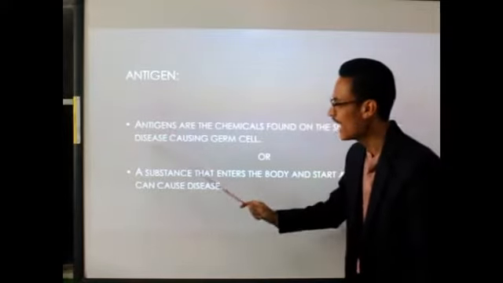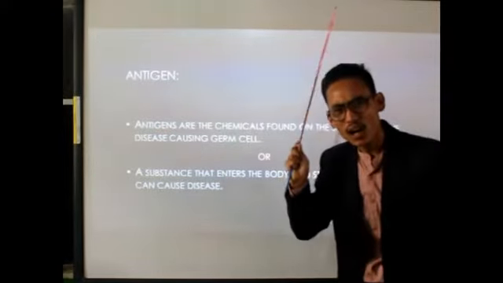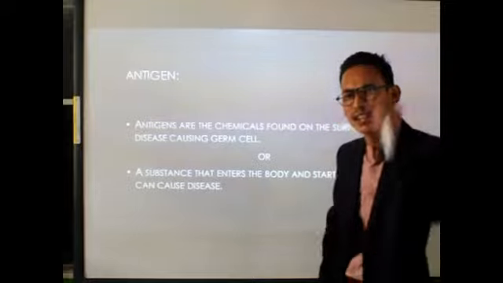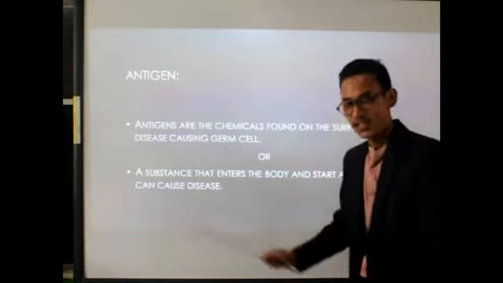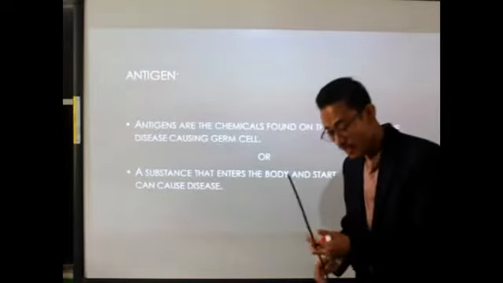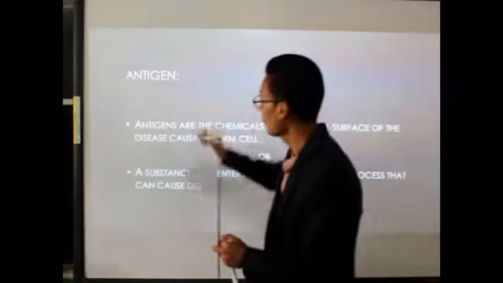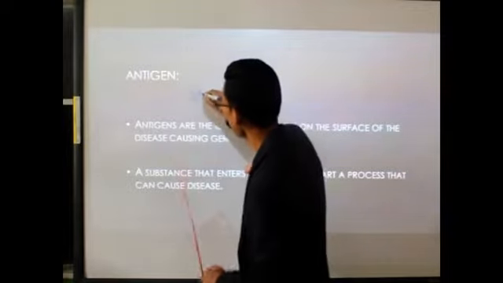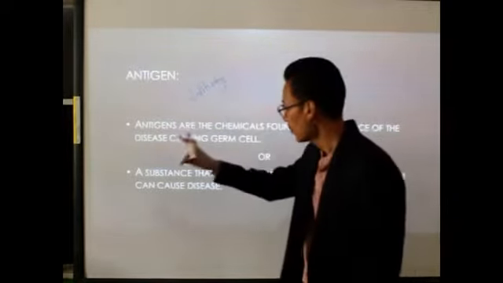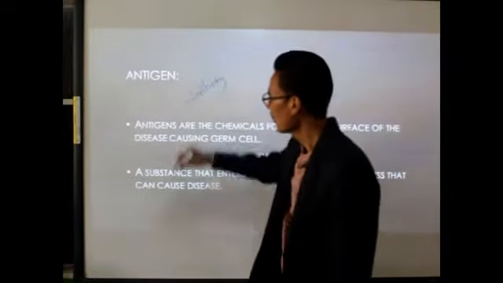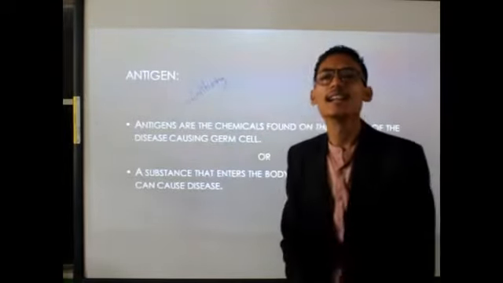So these antigens are the chemicals which are produced by the invading foreign substances, and in response to the antigens, our body will produce the antibody. Clear?